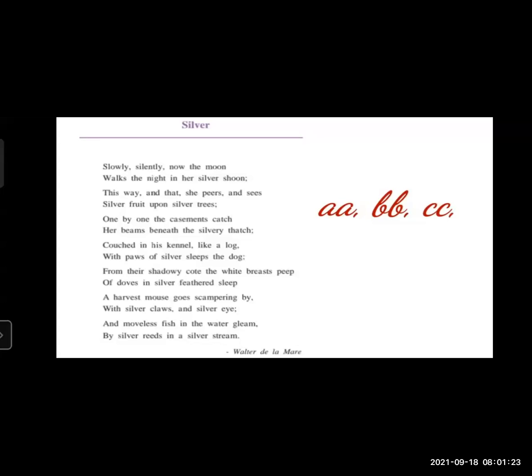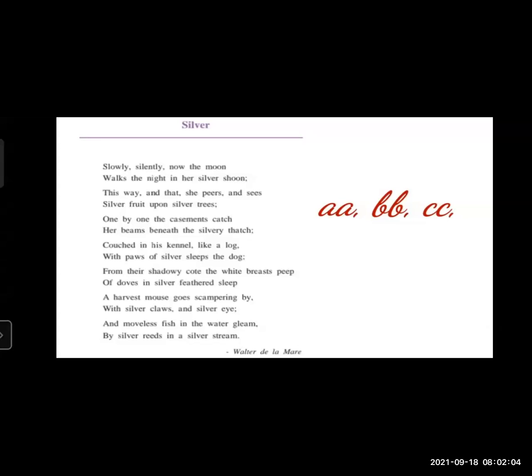If we have to write the rhyme scheme of the poem, we use the alphabet A to Z in small letters. Don't use capital letters while writing the rhyme scheme of the poem. For the same sound word, you should give the same letter. Like moon and shoon, these have the same sound, so we can write A in front of these two lines. Then if we observe the next two lines, a rhyme scheme is usually used for a particular stanza, but this poem appears in couplet form.